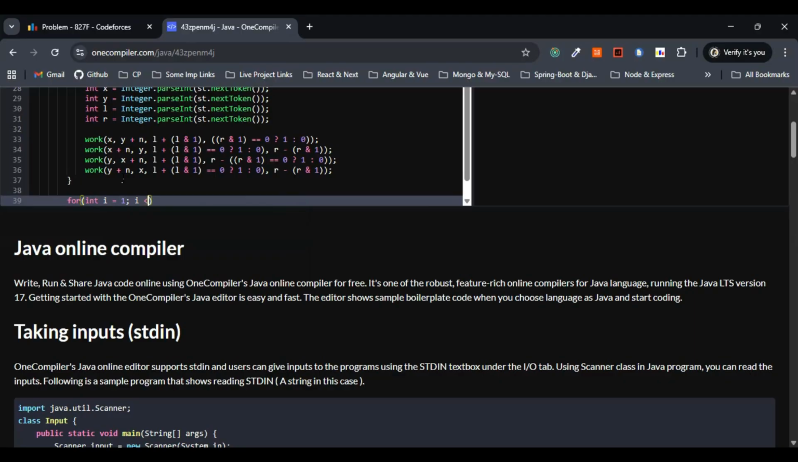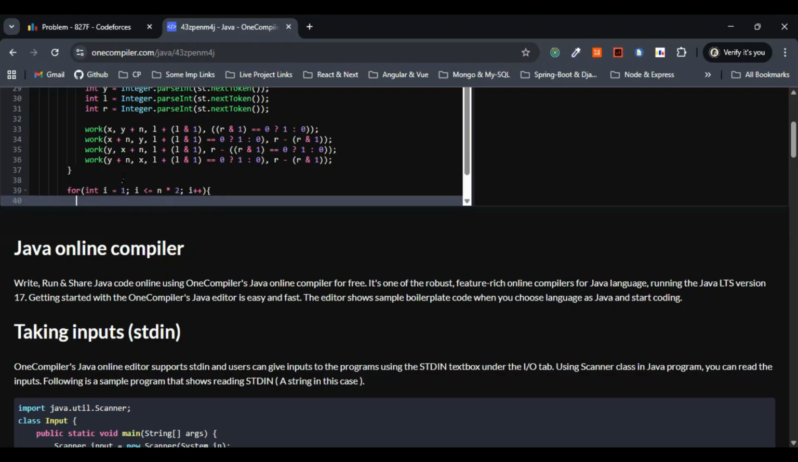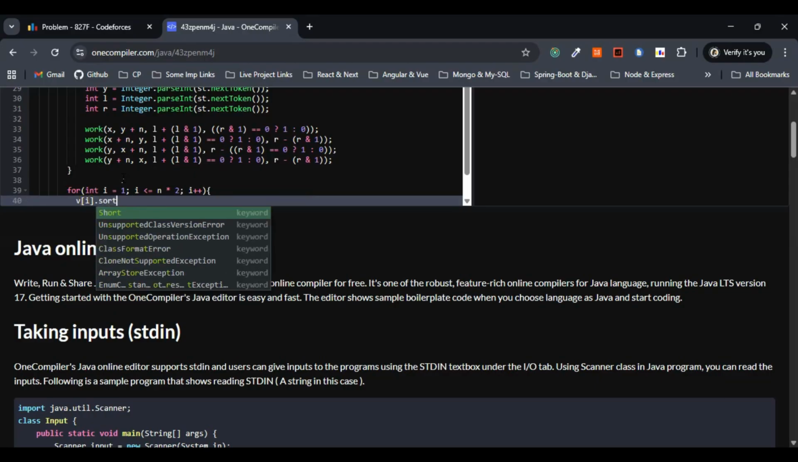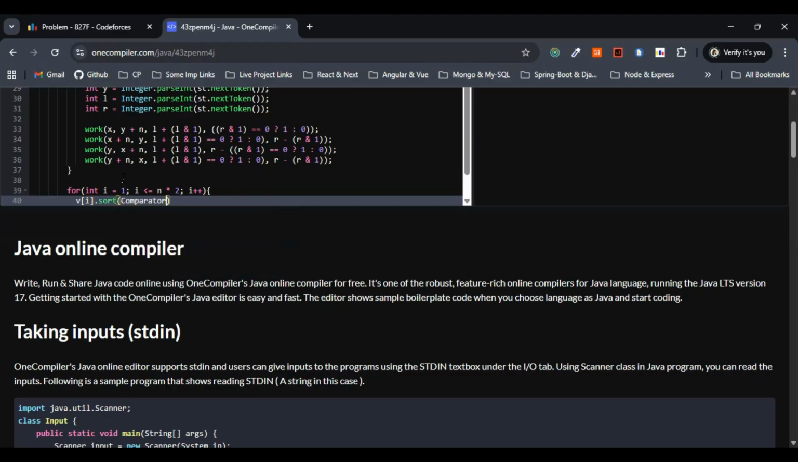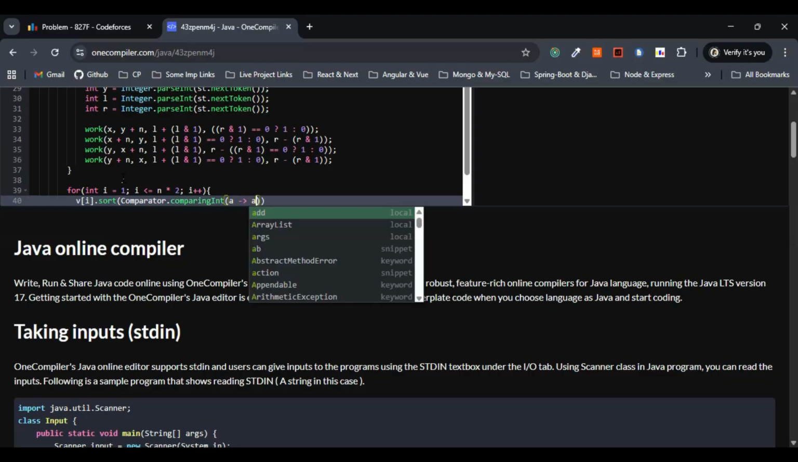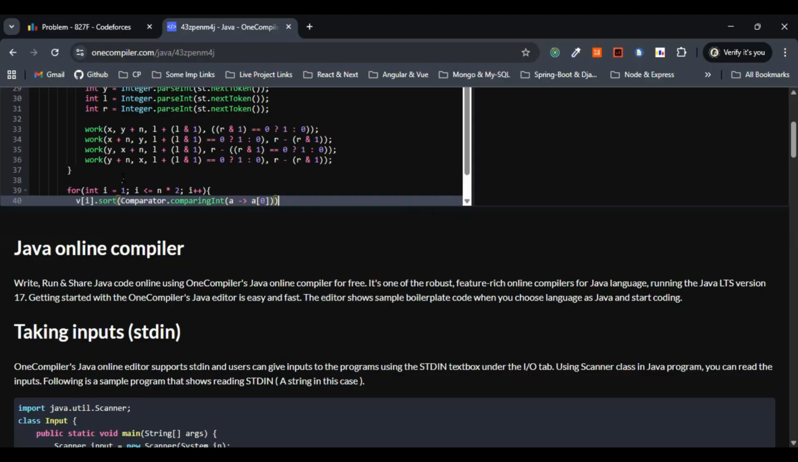Equals 1, i less than or equal to n into 2, so this will be i plus plus, right? This one will be v of i. This is fine, dot sort. This is the comparator. So this one will be comparing time, so not the time actually. Comparing int we have to go with, right? Integer basically. So a, we go with a of 0. This is fine.